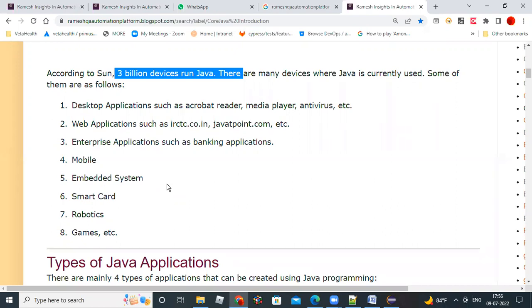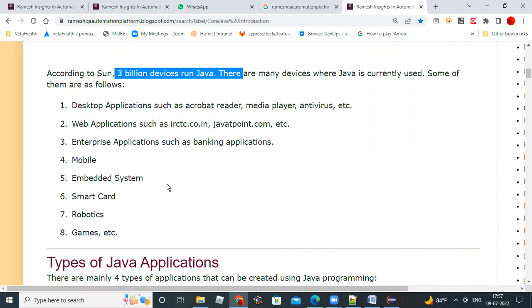And enterprise applications such as banking applications. Banking applications also widely use Java, J2EE advanced topics. Mobile application development also uses Java widely.